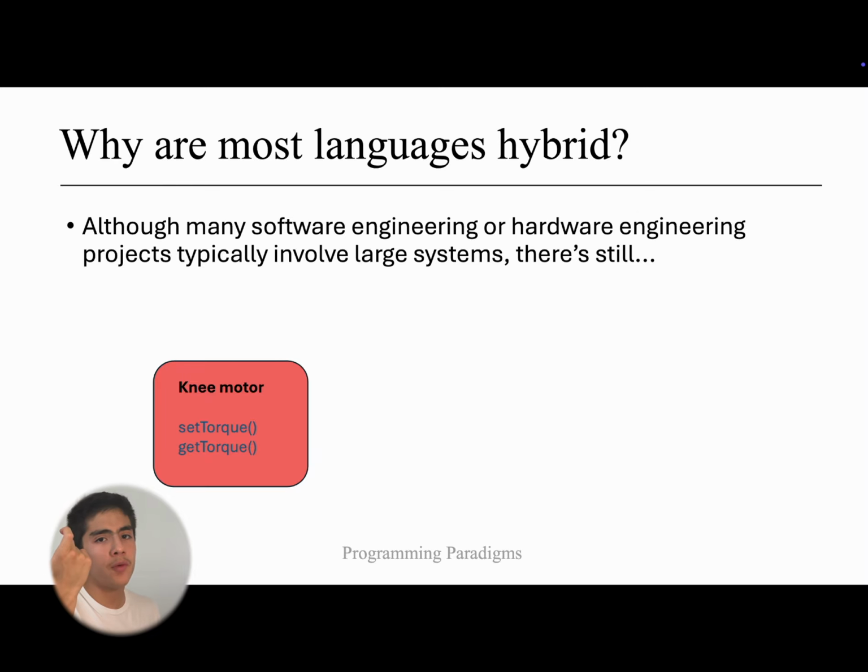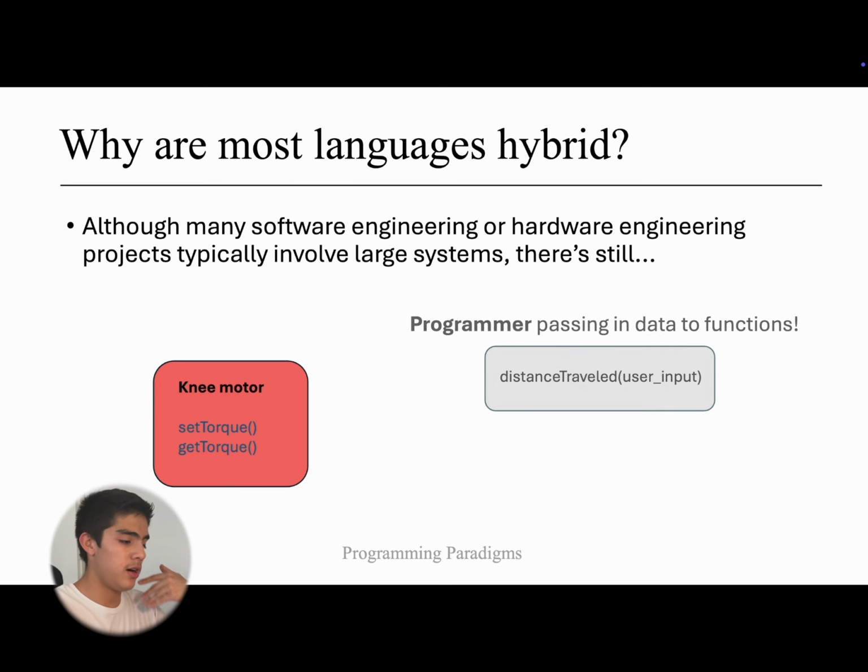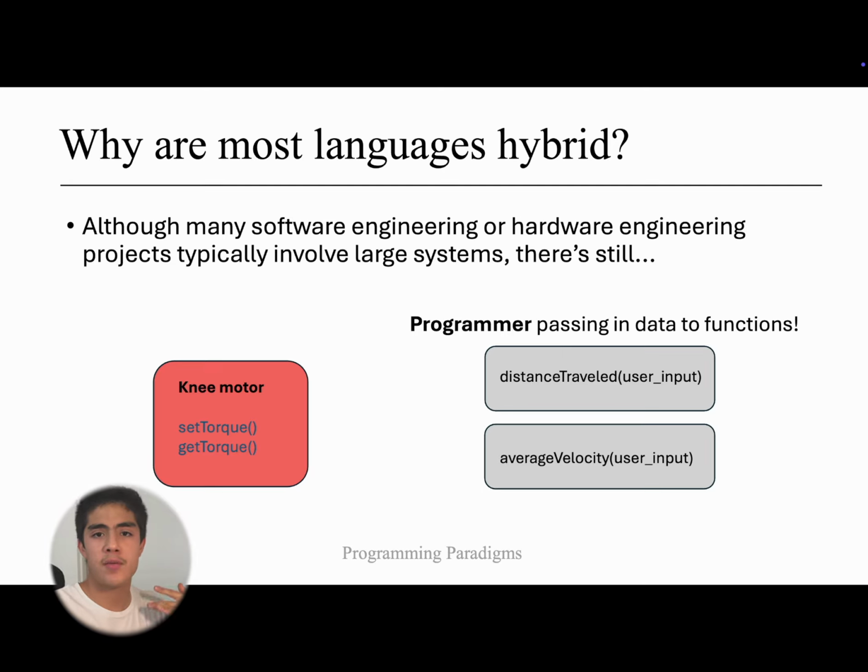But what if there is no characteristic a part of the motor class, something outside, like maybe calculating the distance between two objects or two robots, or maybe calculating average velocity? We can actually put in raw inputs, or we can put in data that's not restricted to just the motor class.